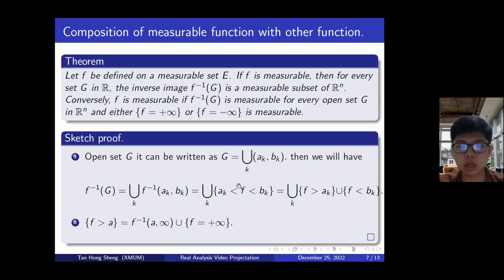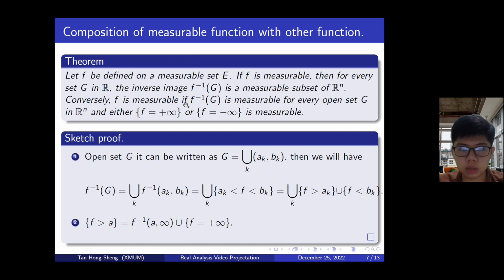Now we want to consider the composition of the measurable function with other functions. But before that, let us introduce another theorem. Let f be defined on a measurable set E. If f is measurable, then for every open set G, we will have f inverse of G is a measurable subset.